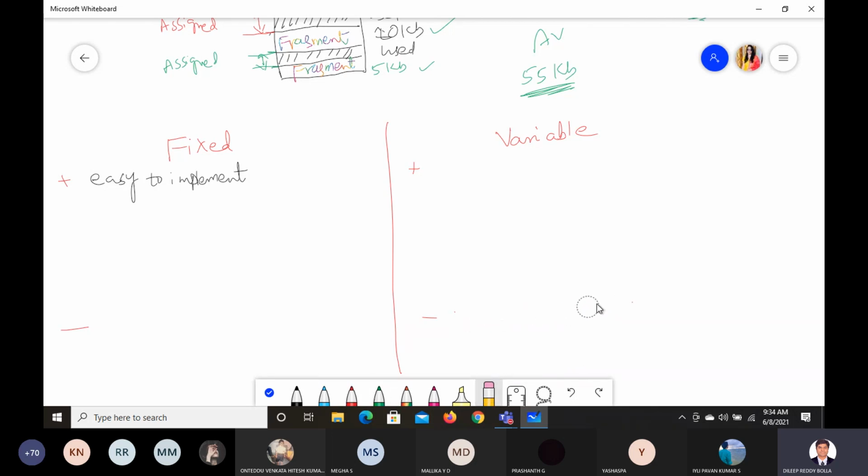It is difficult to implement, let us write. So this is a negative. There's a positive there, that's a negative here, obviously. So we'll write it here: it is difficult to implement. And let us say what is the positive again here. One more positive. Can you think and tell what is one more positive?